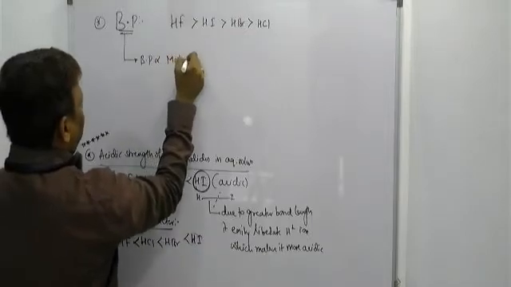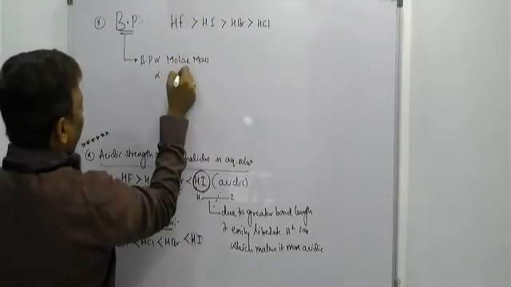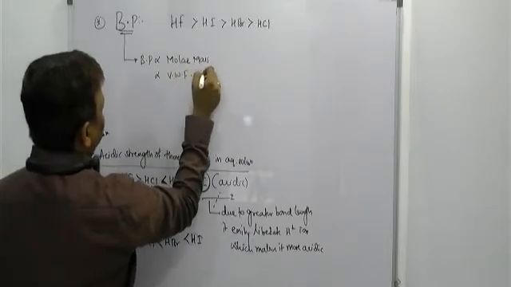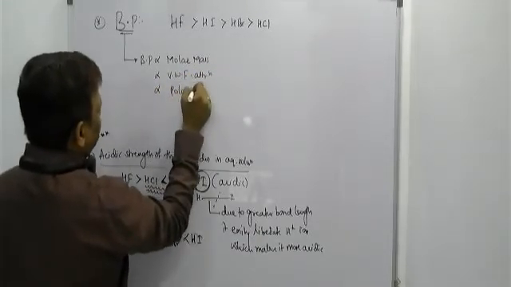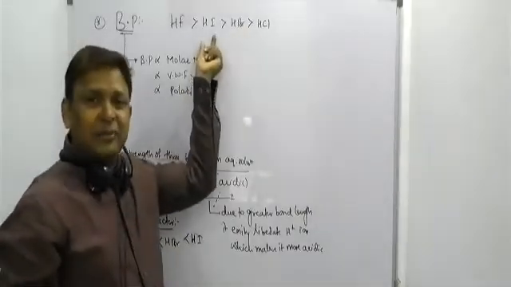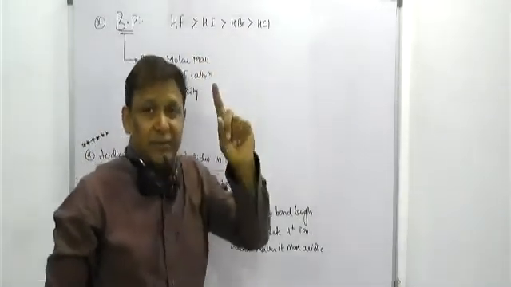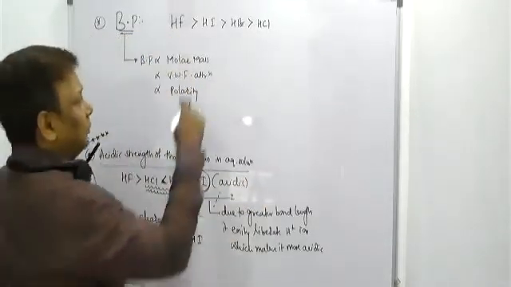Greater the molar mass, greater the boiling point. Greater the van der Waals force of attraction, greater the boiling point. Greater the polarity, greater the boiling point. But HF, HCl, HBr, HI, HI will have greater molar mass, so it must have a higher boiling point. But did you see? Exceptionally, HF will have a higher boiling point than all.